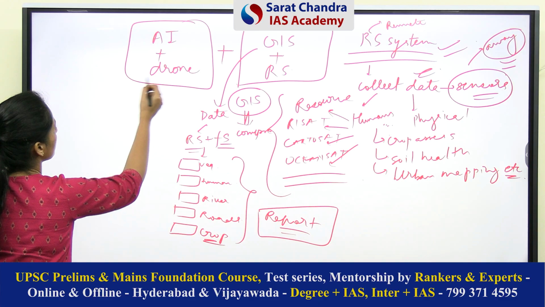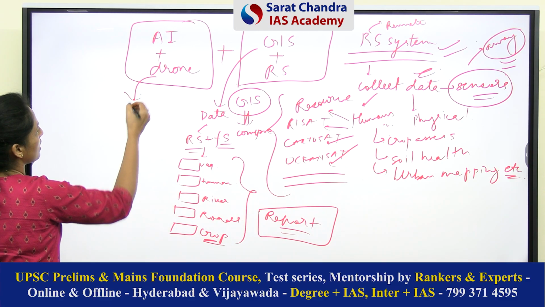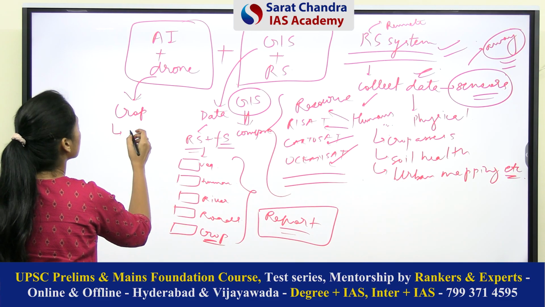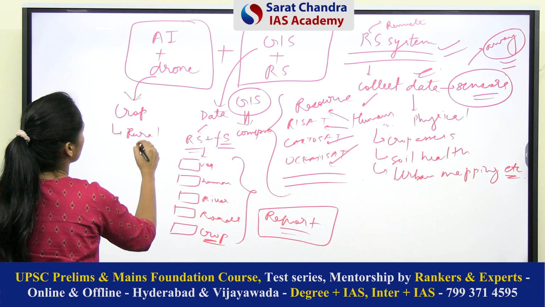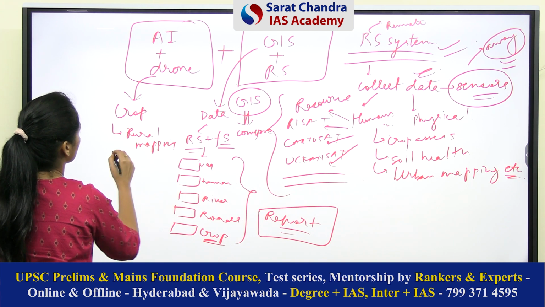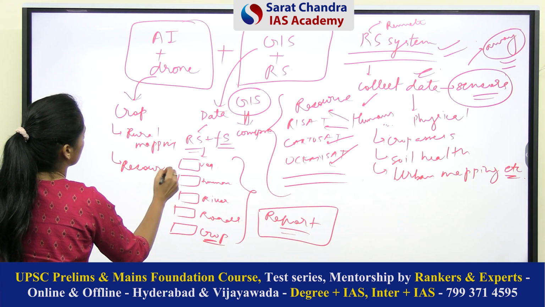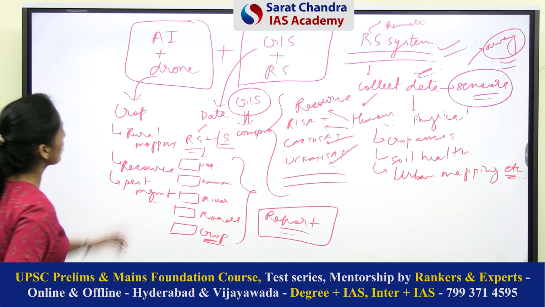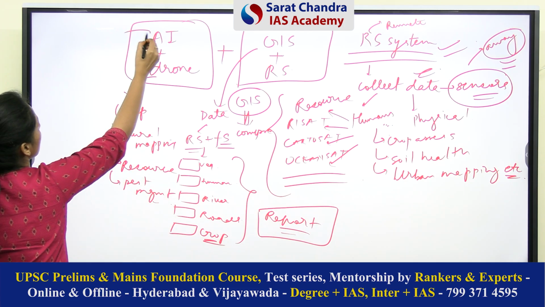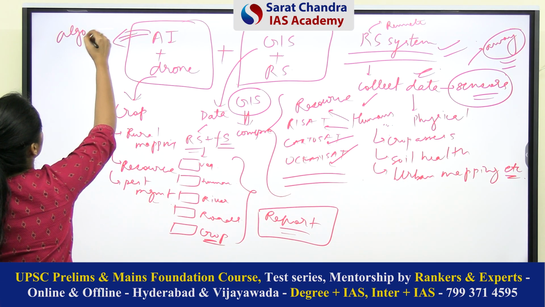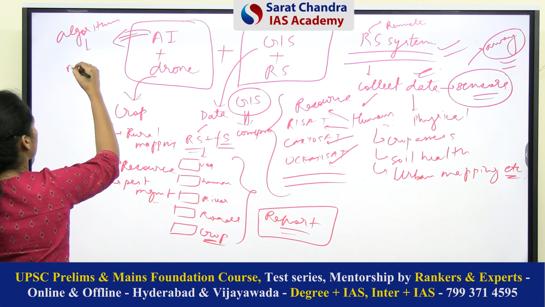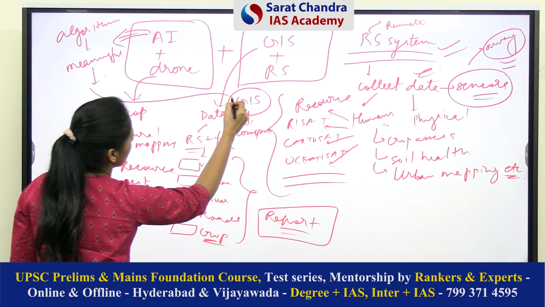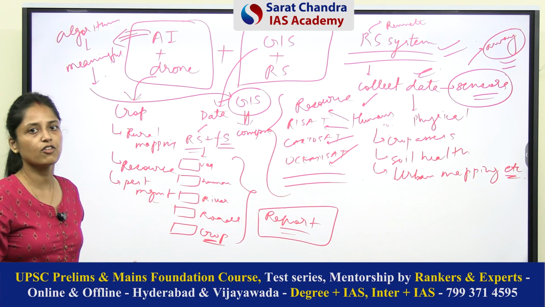Now coming to the drone technology. So basically drones can also collect information related to various aspects on the earth's surface. It can be related to crops, rural and urban mapping, resource mapping, pest management, all these things. And what will artificial intelligence do? It will build an algorithm based on which meaningful data can be integrated into the geographical information system, and we can get a comprehensive picture.